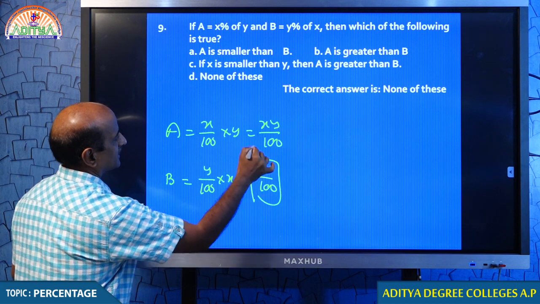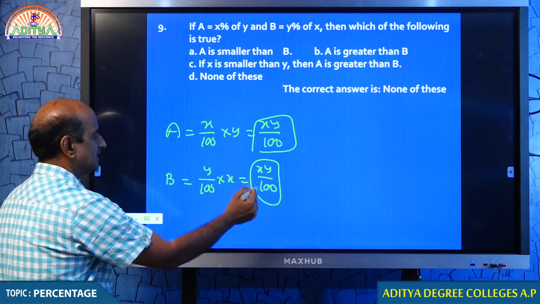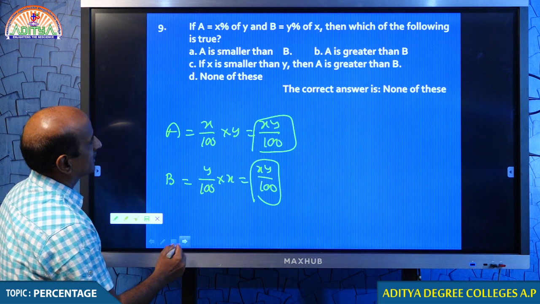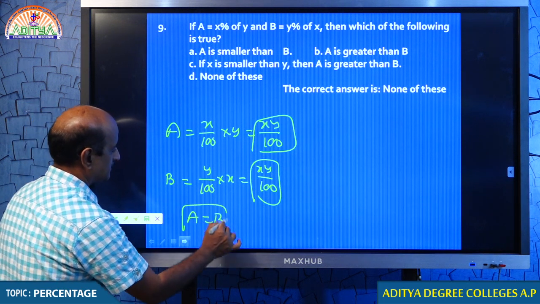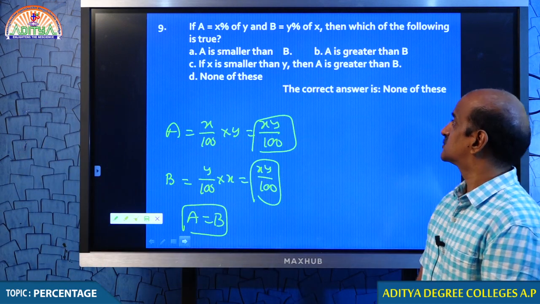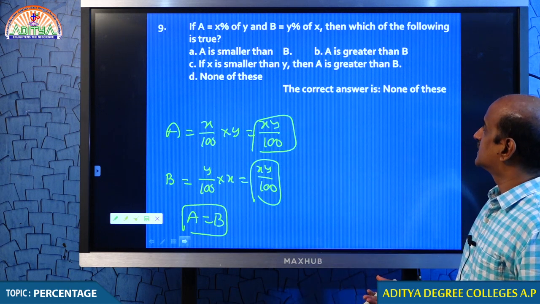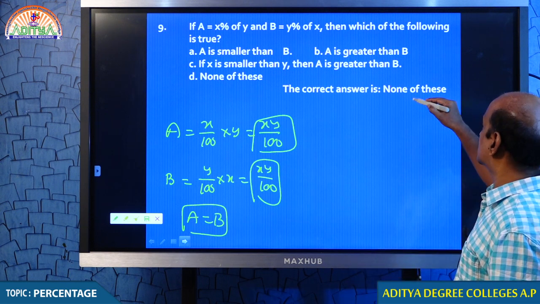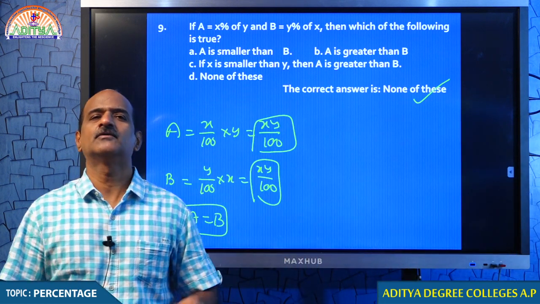What do you observe from this? We observe that this is xy by 100, and this is also xy by 100. If you want to compare A and B, you must be able to compare something like this. But that condition is not given in the options. First option, A is smaller than, obviously it is not. A greater than, everything is no, because there is no such option. Hence your answer must be none of these. The option should have been A is equal to B.